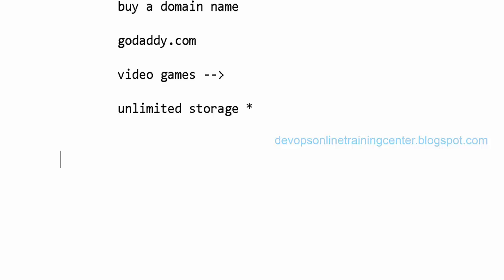To avoid all these kinds of problems, Amazon has come up with a service called S3, which is a simple storage service. And when we save data on such websites, security is also an issue. Somebody can hack the website and put something like a .exe file. If that is a virus, the entire server will be down because of the virus. So these kinds of security issues are there when we host data on a website.